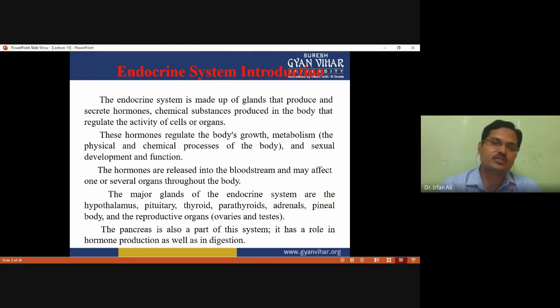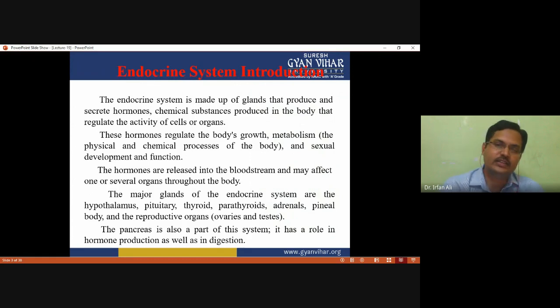Hormones are chemical substances produced by these glands in the body, and these hormones regulate various processes in the body, including body growth, metabolism, the physical and chemical processes of the body, sexual development and the function of various organs. The hormones are released into the bloodstream.